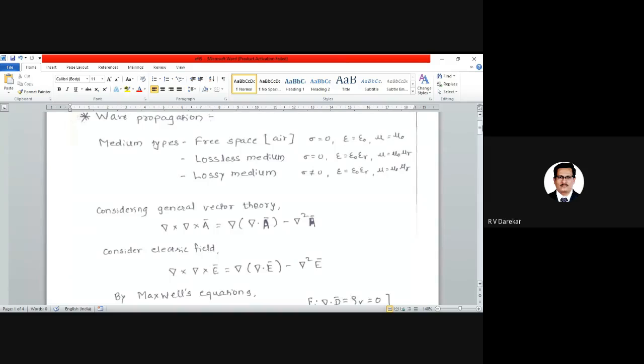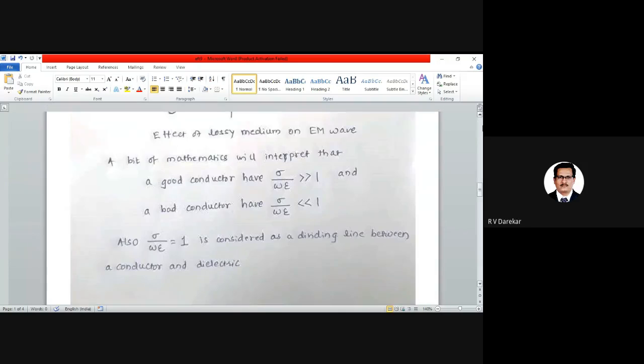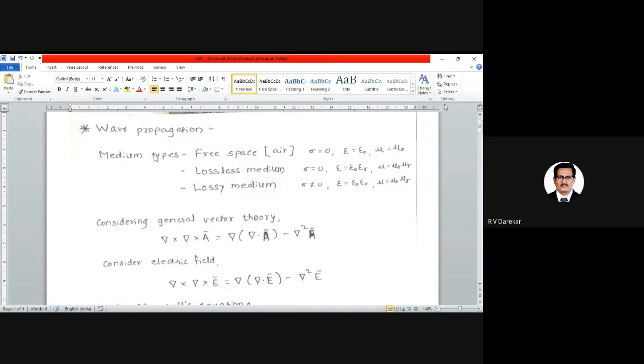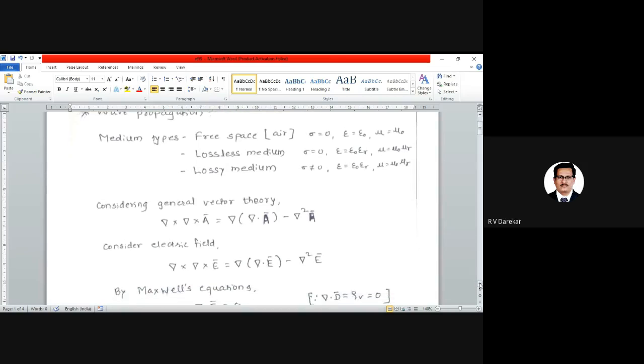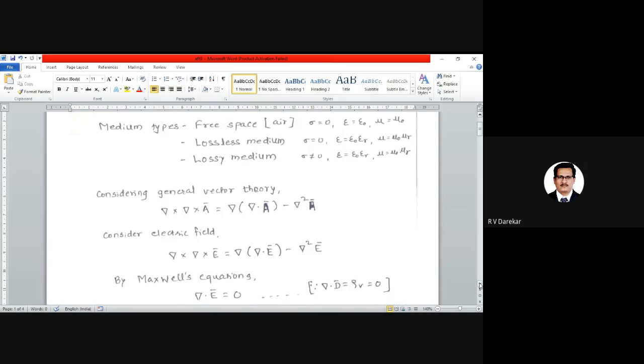So coming back, let us proceed further. Here we can observe one equation concerning the general vector theory: del cross del cross A. Now what is del cross A? Del cross A is nothing but the curl of the given vector. If a vector is there, we find the curl of the vector.